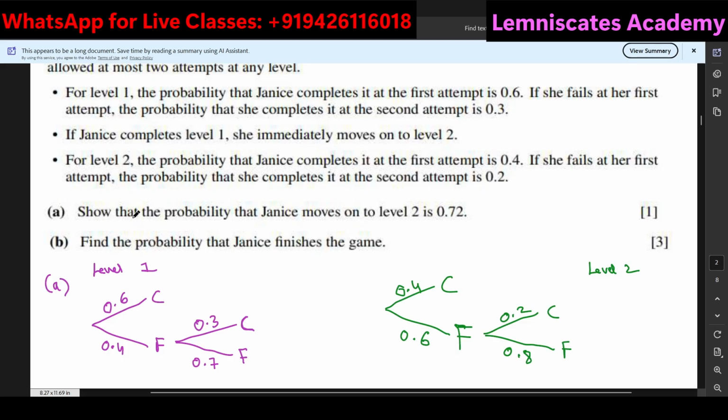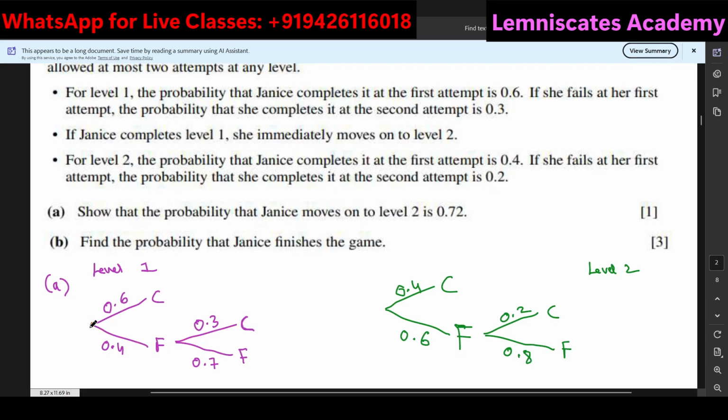In part A, we are supposed to show the probability that Janice moves to level 2 is 0.72. So for Janice to move to level 2, she should complete level 1. What are the ways through which Janice can complete level 1? It is either 0.6 or 0.4 into 0.3, right?